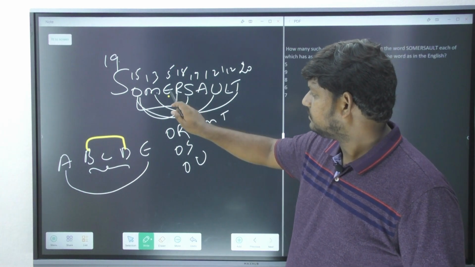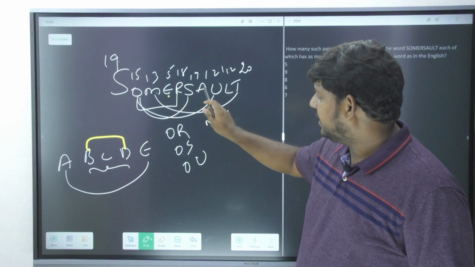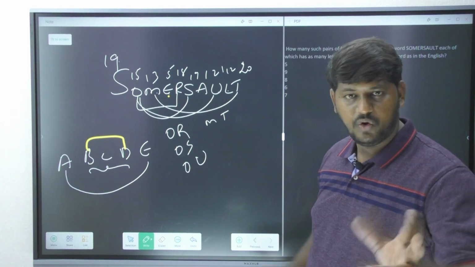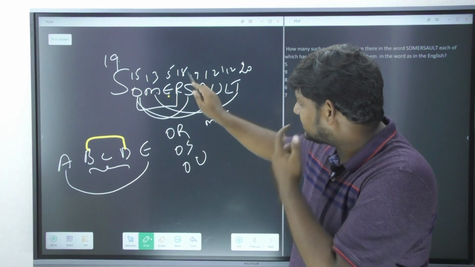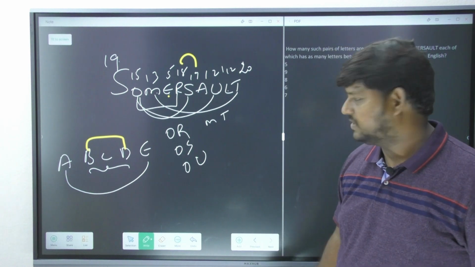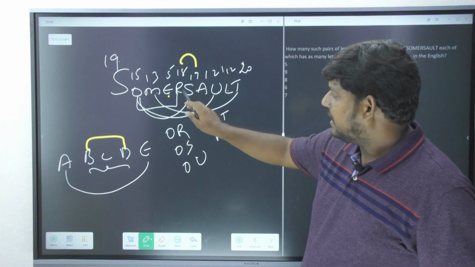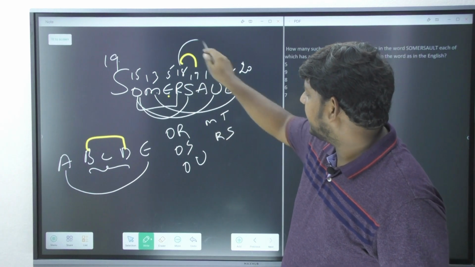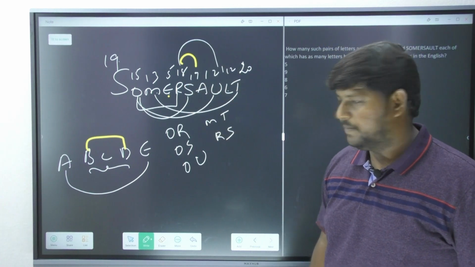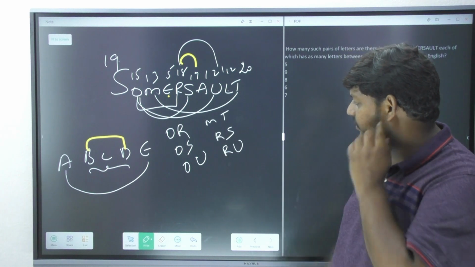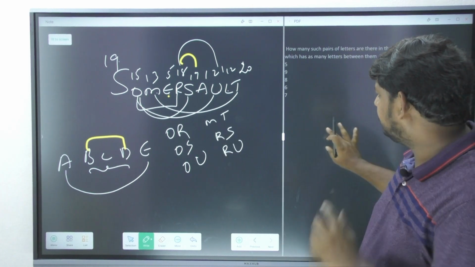Next one, E, F, G, H, I, J, K. No, nothing is colliding. R and S are immediate alphabets in English, so R and S is definitely a pair. Now R, S, T, U, and again R and U are going to be a pair here. So overall how many did we get here? We got 6.